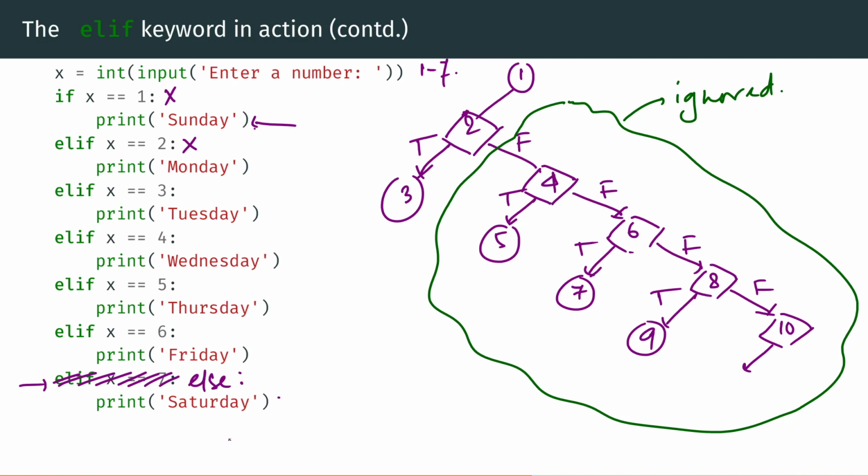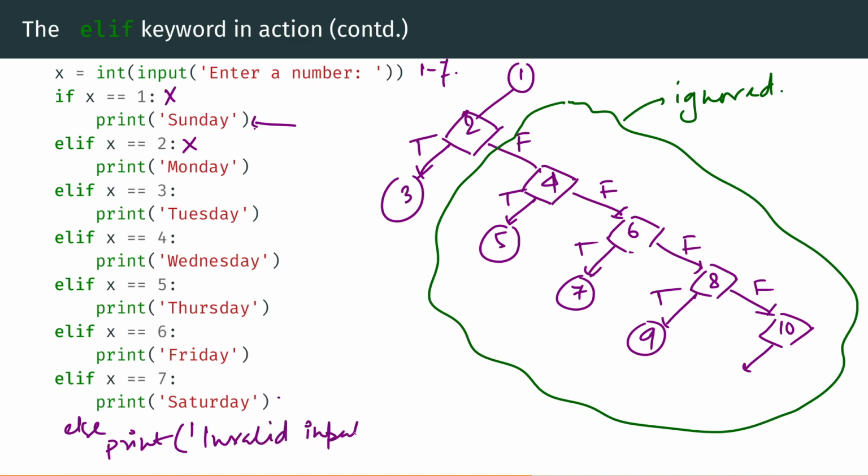If you want to write a better program, you could also have said, else if x is equal to 7, print Saturday, else print invalid input. Because I expected a number between 1 and 7, but you gave me something else.